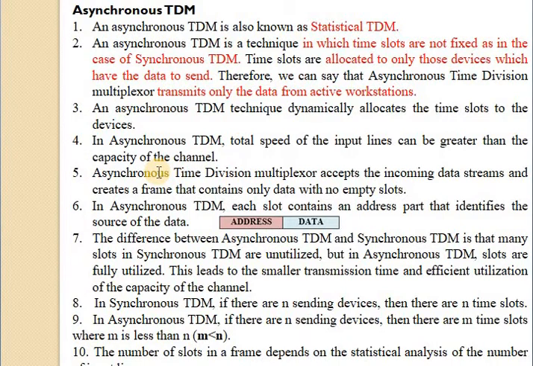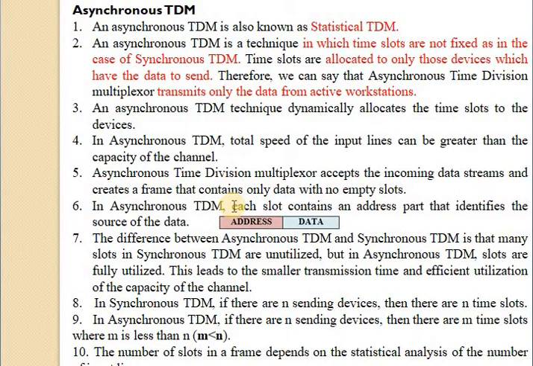In asynchronous TDM, the multiplexer accepts the incoming data stream and creates a frame that contains only data with no empty slots. No free or empty slots are sent in asynchronous TDM, but in synchronous TDM it sends the data in an ordered manner and also sends the empty slots.